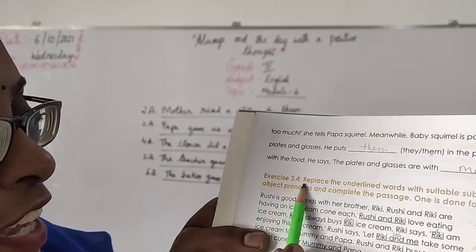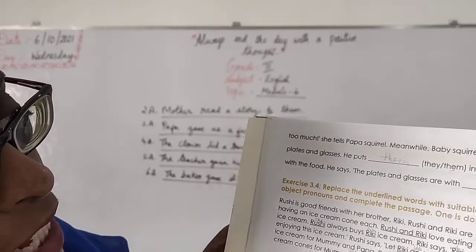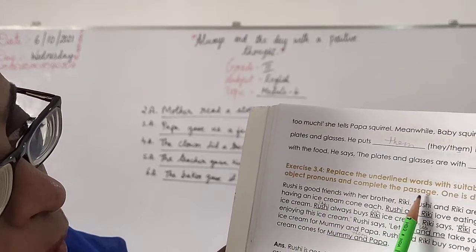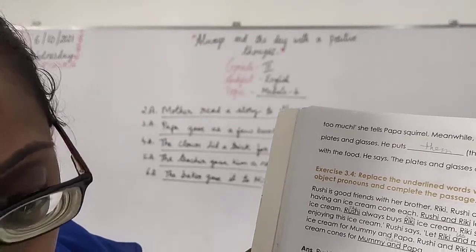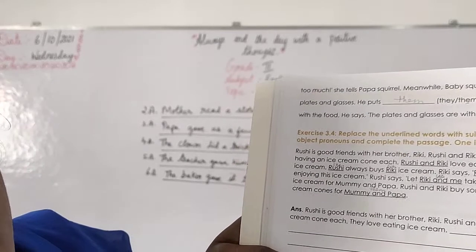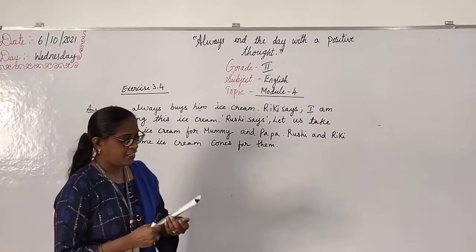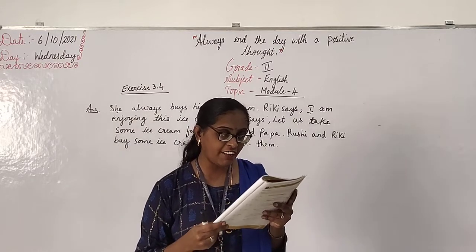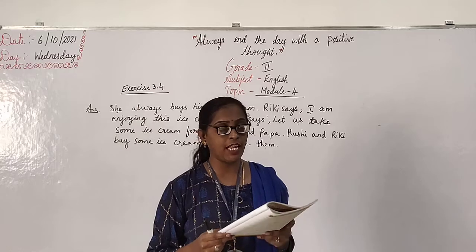Then next what we have, exercise 3.4. Replace the underlined words with the suitable subject and object pronouns and complete the passage. One is done for you. Yes, children. We have one passage. Here they have underlined the naming words.